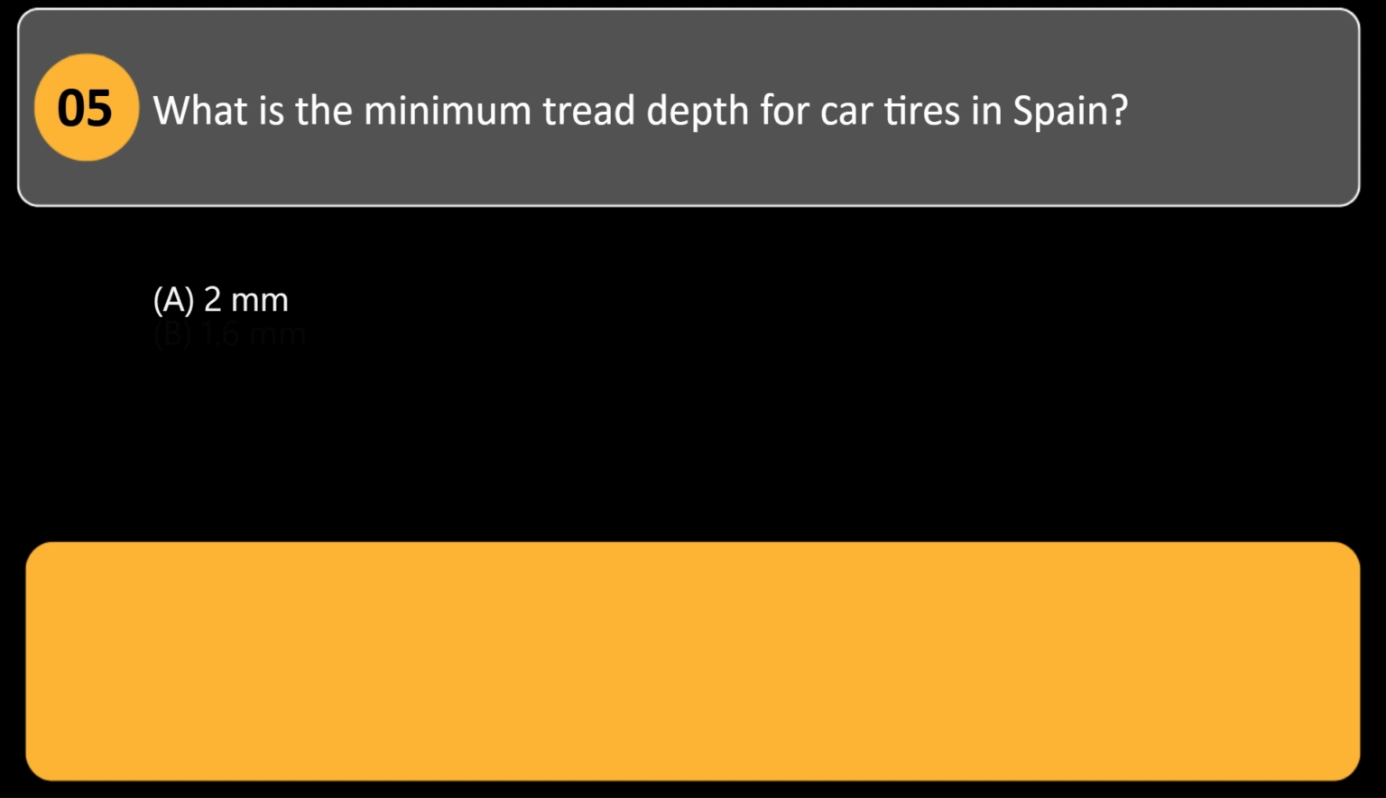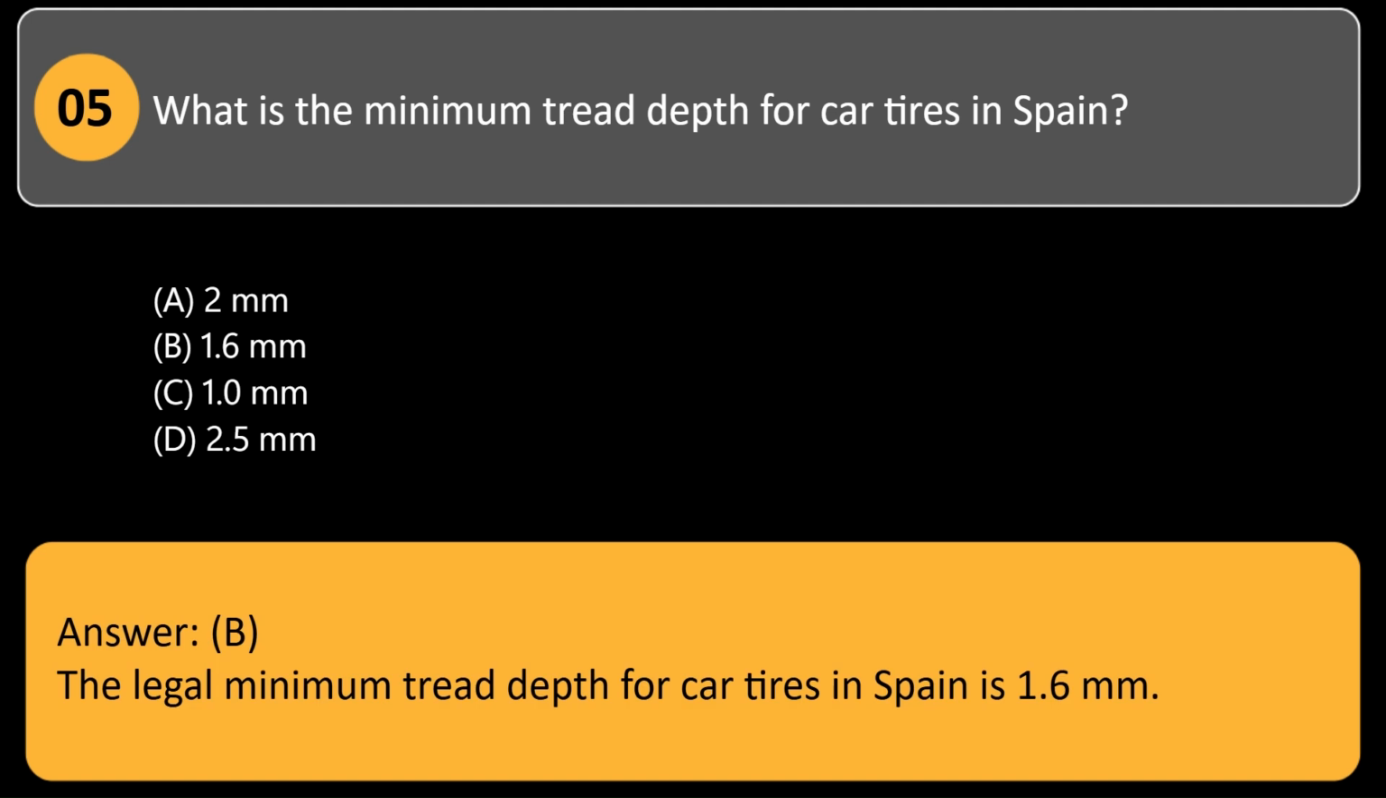What is the minimum tread depth for car tires in Spain? A. 2 mm. B. 1.6 mm. C. 1 mm. D. 2.5 mm. Answer, B. The legal minimum tread depth for car tires in Spain is 1.6 mm.